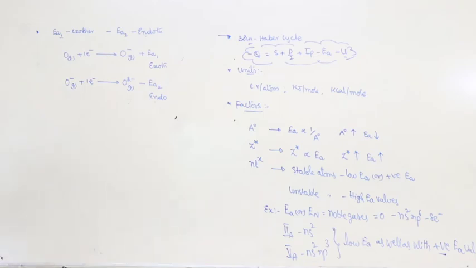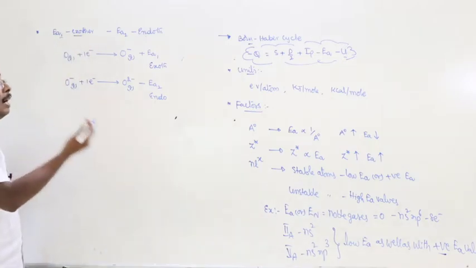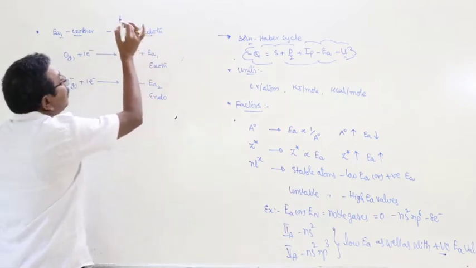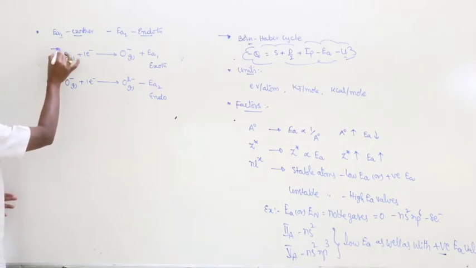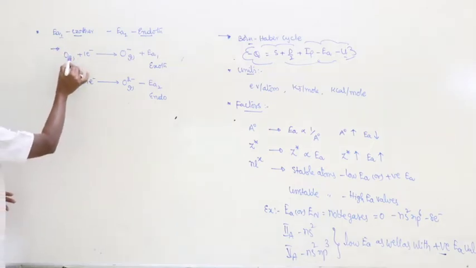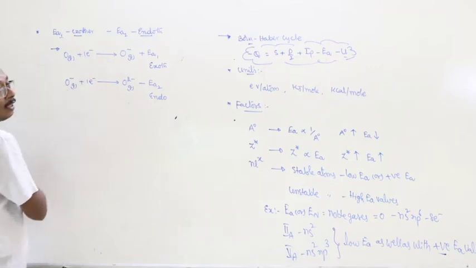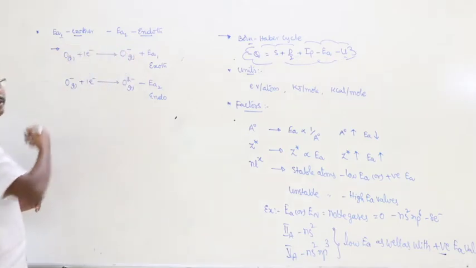What is the reason for that? How could you explain that the first electron affinity of oxygen is exothermic and the second electron affinity of the same oxygen is endothermic? Very simple. In the first case, the neutral oxygen atom gains an electron, resulting in the formation of a uni-negative anion.